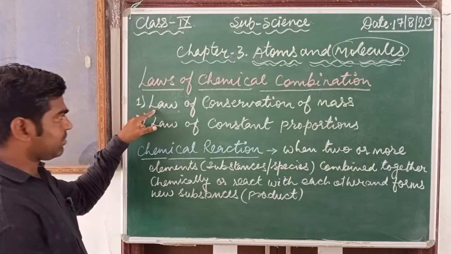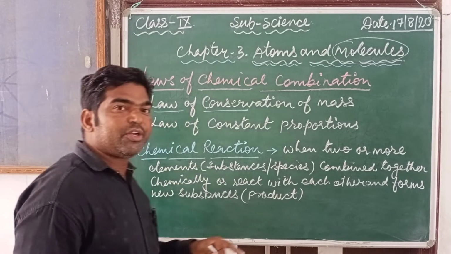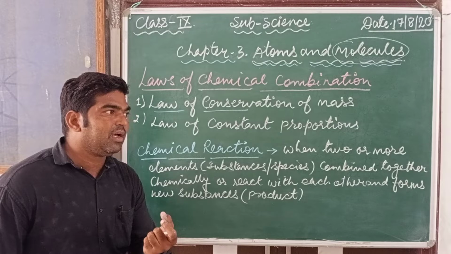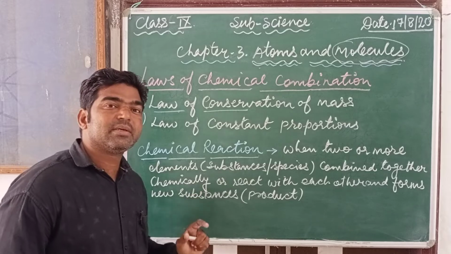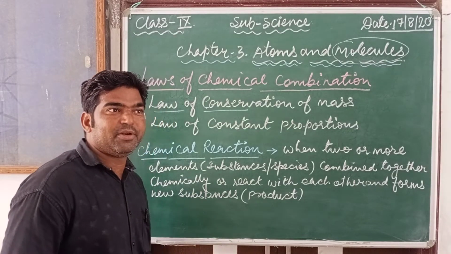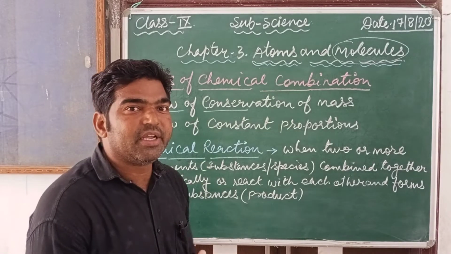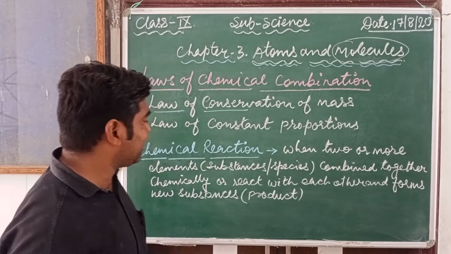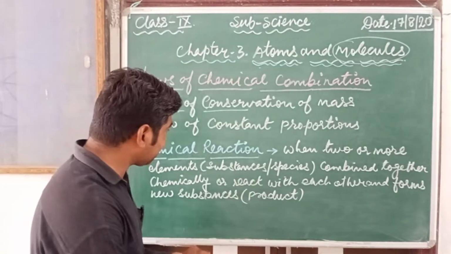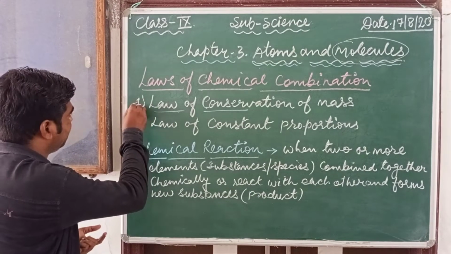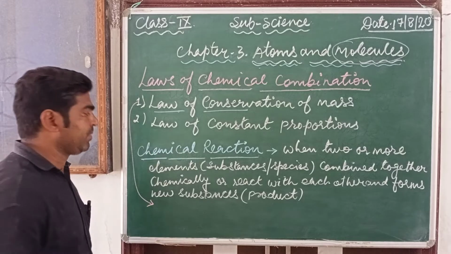So now we come again to the first law, the law of conservation of mass. You know what conservation is? In the universe, mass always remains constant. This law states that mass can neither be created nor be destroyed, or you can say matter can neither be created nor be destroyed. So this is the statement of the first law. I'm going to write here the statement of the first law.